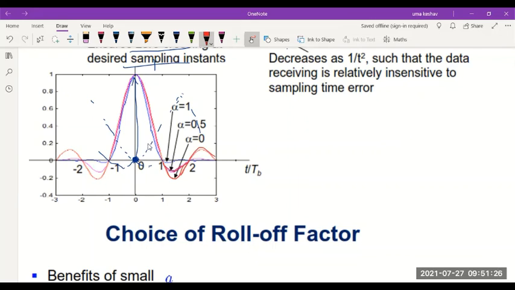You see the crossing over at 0 occurs at the same place for all three. So which one is best here? Either alpha equal to 1 or alpha equal to 0.5 turns out to be the best.